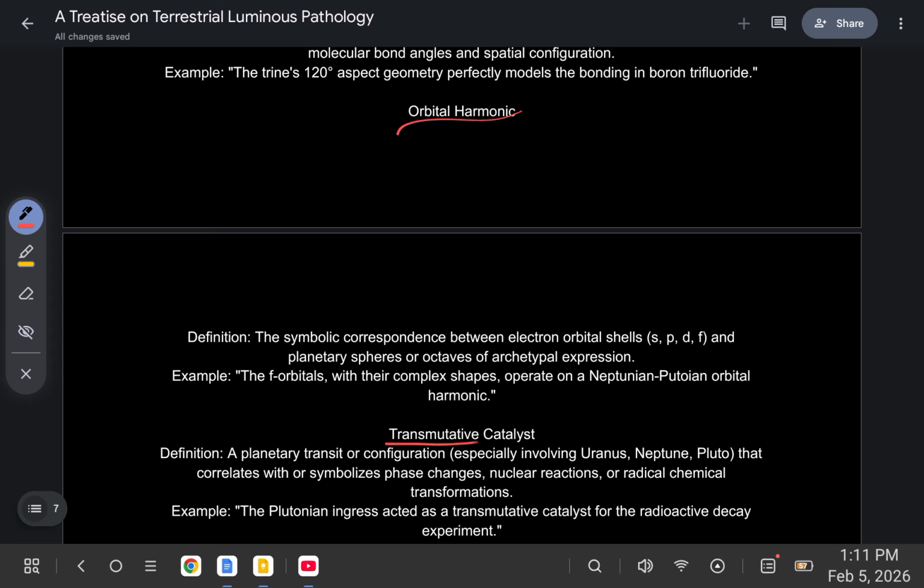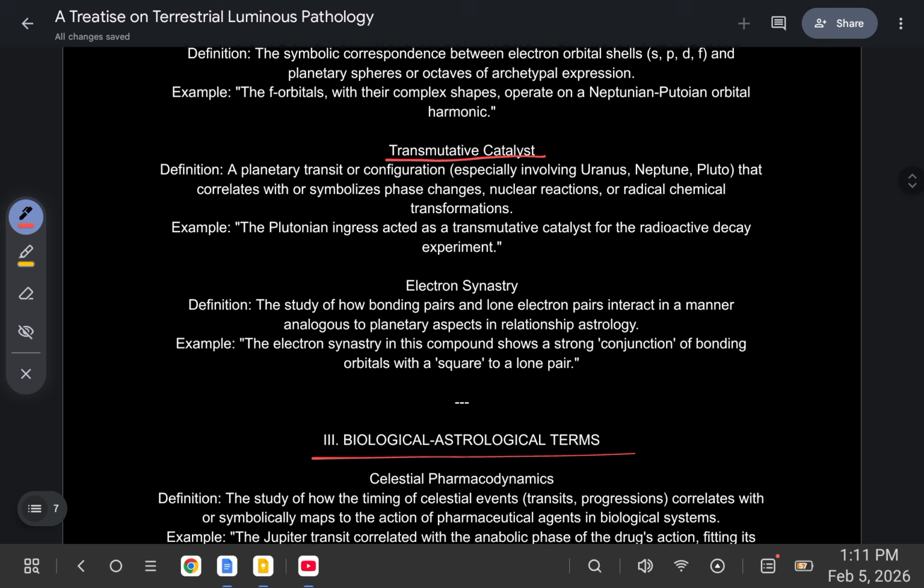Transmutative catalyst. A planetary transit or configuration, especially involving Uranus, Neptune, Pluto, that correlates with or symbolizes phase changes, nuclear reactions, or radical chemical transformations. For example, the Plutonian ingress acted as a transmutative catalyst for the radioactive decay experiment. Electron synastry, the study of how bonding pairs and lone electron pairs interact in a manner analogous to planetary aspects in relationship astrology. For example, the electron synastry in this compound shows a strong conjunction of bonding orbitals with a square to a lone pair.